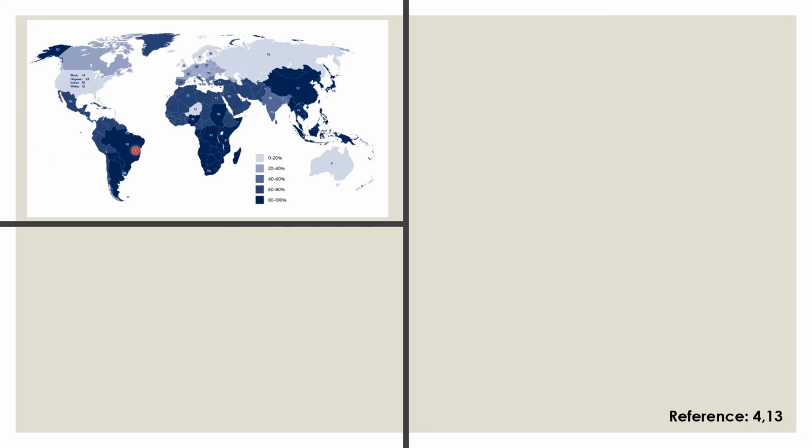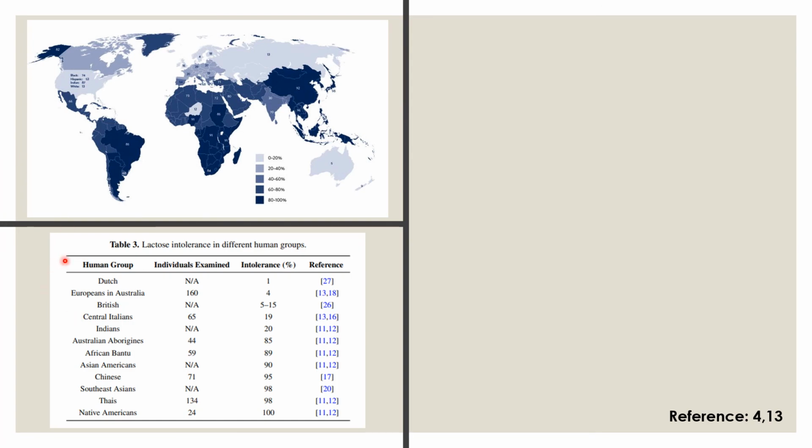But there are differences between populations and regions shown in this figure. What we know nowadays is that the percentage of lactose intolerance in Northern Europe is 5% and in Asia 90%. From an evolutionary perspective, some populations tolerate lactose better than others, such as the Northern Europeans. The table shows that Europeans have a low lactose intolerance percentage and that Asians and Americans have a higher percentage.